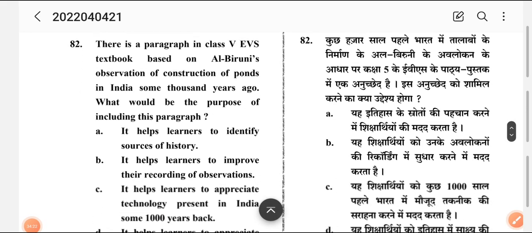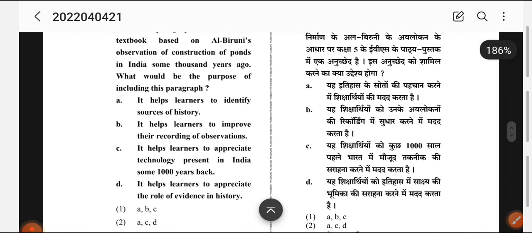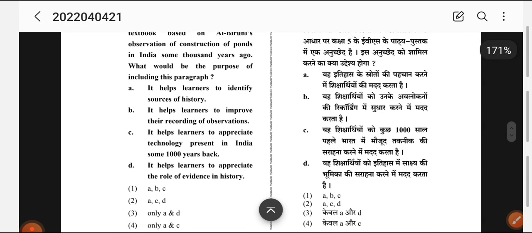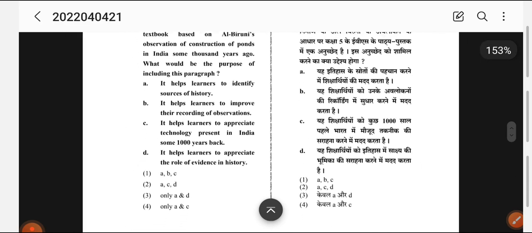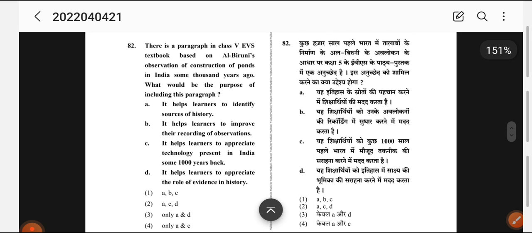Now coming to question number 22. Friends, increase your speed of reading first of all, because the paper comes a bit, you have ample time, but if you have time, you can use it in a better way, solving maths or something. There is a paragraph in EVS, class 5 EVS textbook based on Al-Biruni, observes the construction of pond in India some 1000 years ago. What would be the purpose of including this paragraph? So you have to tell, these are pedagogic questions. So what is the purpose?